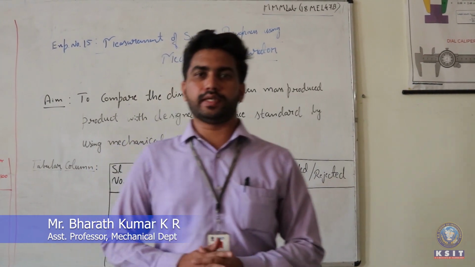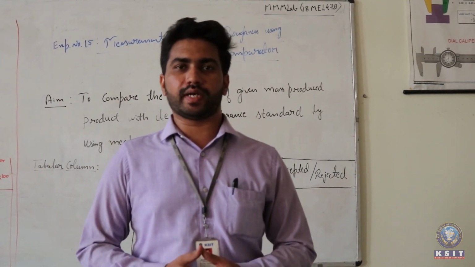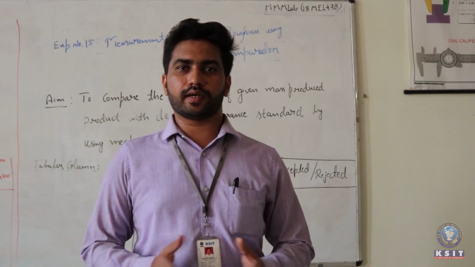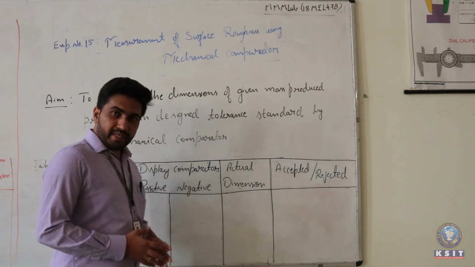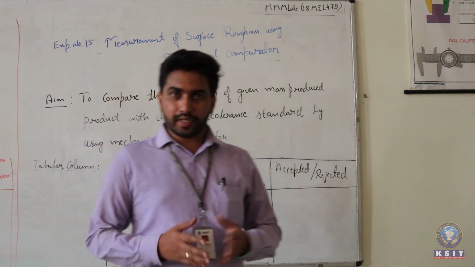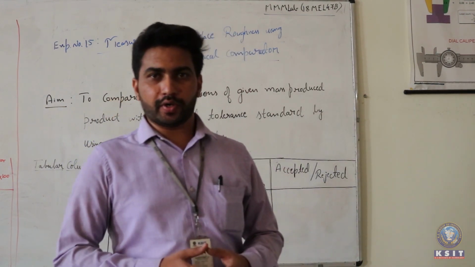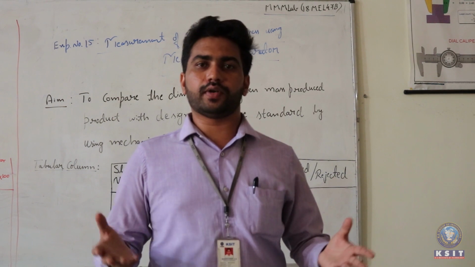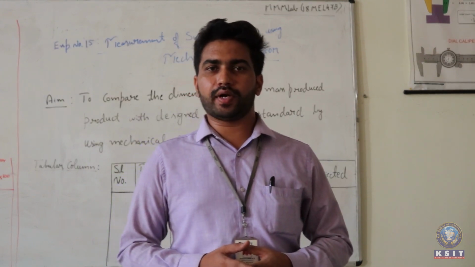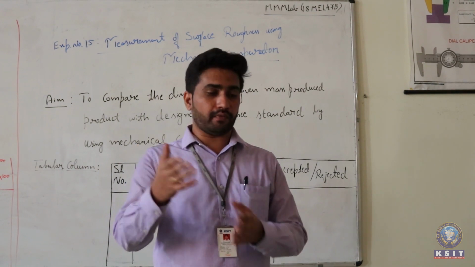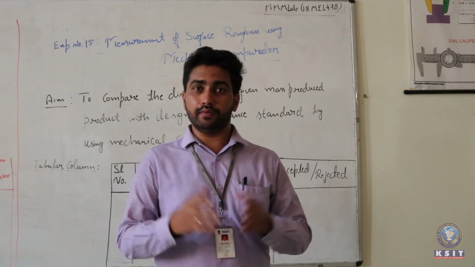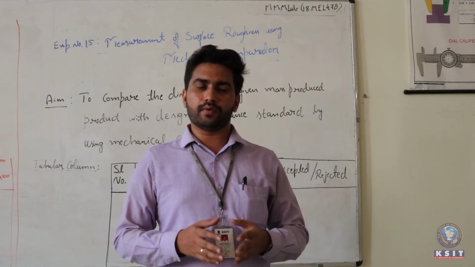We will be discussing the experiment of the mechanical comparator, which belongs to mechanical measurements and metrology. The comparator is used to determine the different dimensions produced in the product, and the kinds of tolerances that we can achieve. Apart from that, we can also determine the ways of accepting the product, even if it is within the tolerance level, and the ways of rejecting